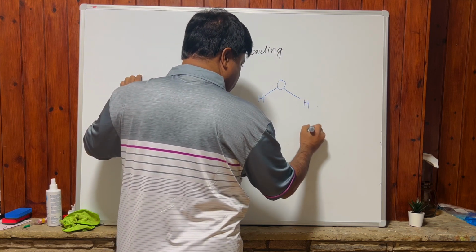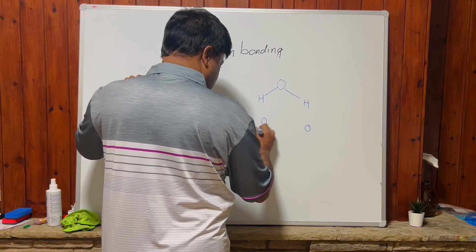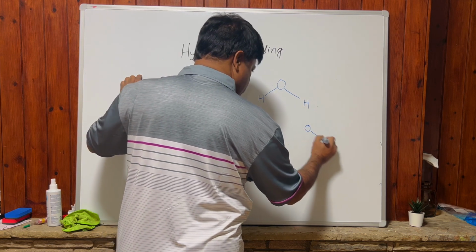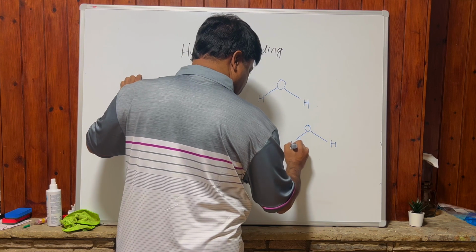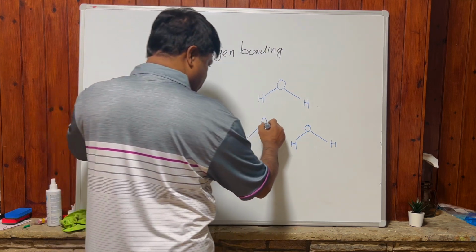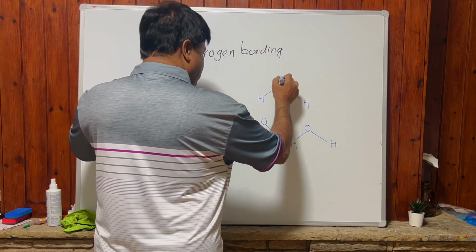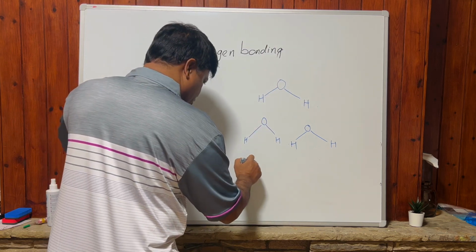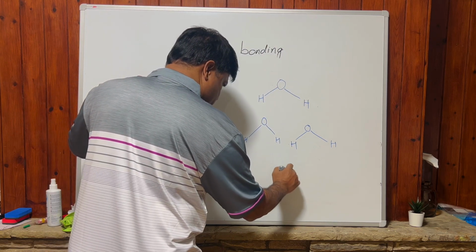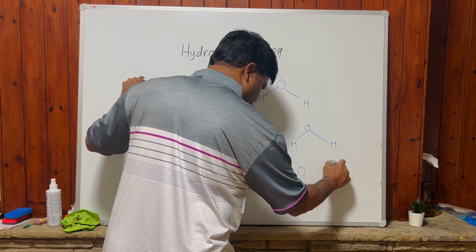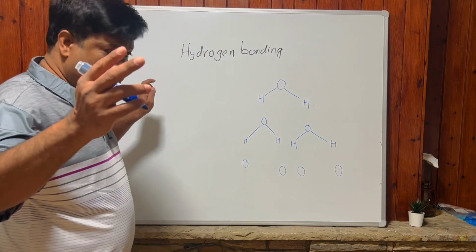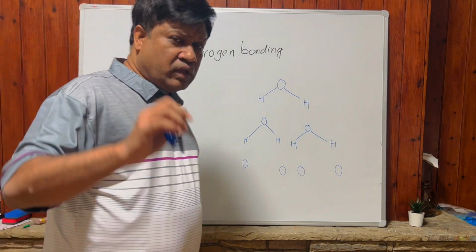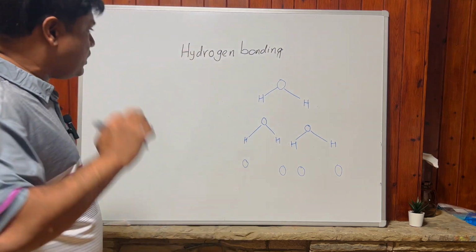We have oxygen here with hydrogens, and a partial positive hydrogen, and one more hydrogen. So water has a total of four bonds: two covalent bonds and two hydrogen bonds. Each oxygen has two hydrogens.